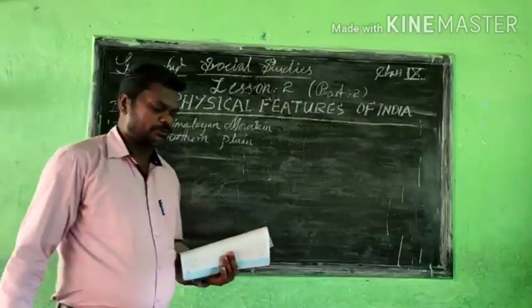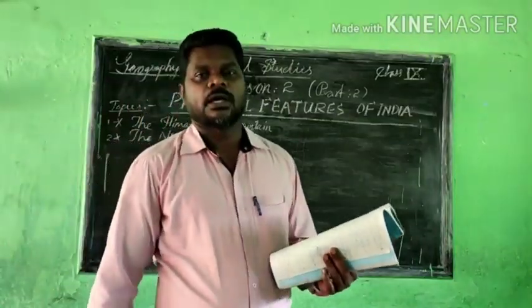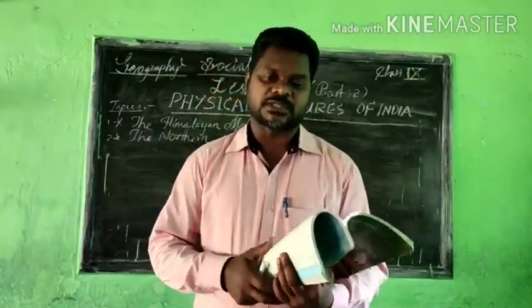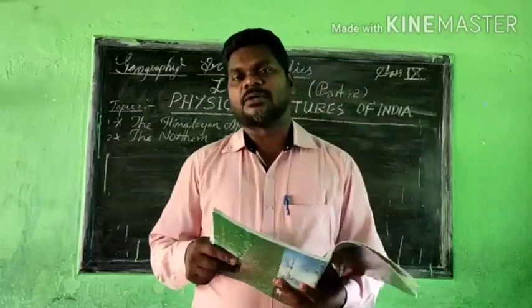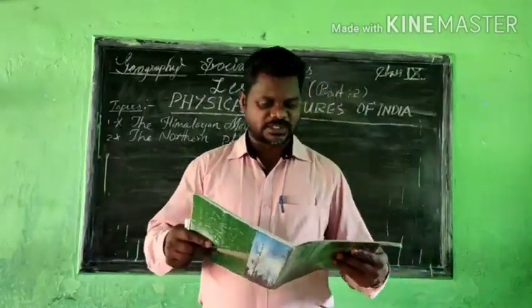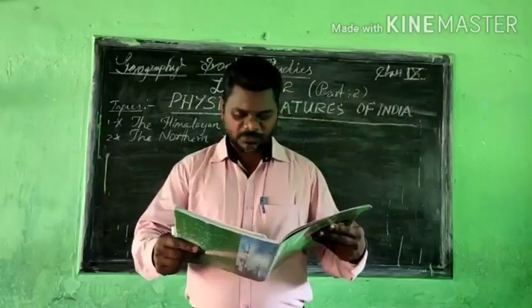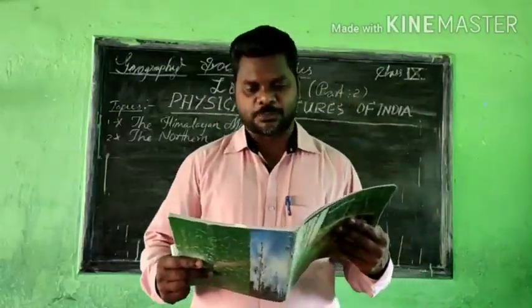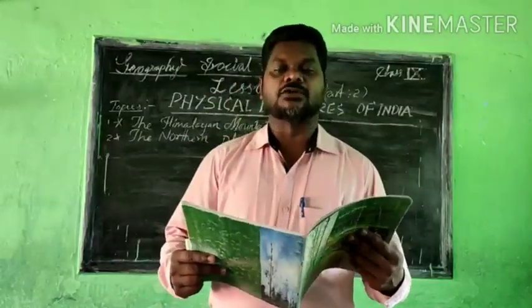Once again I request you to please listen carefully, and you have to give your complete attention to me. Then you will get a clear picture of this lesson. Let's turn your attention to page number 11, from the top. We can see the topic mentioned there, the Northern Plain.